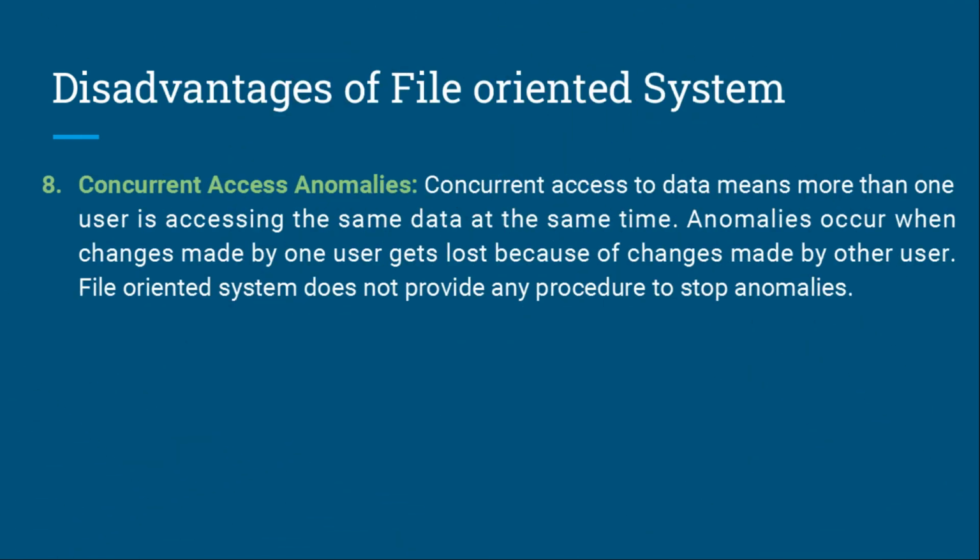Concurrent access anomalies. Concurrent access to data means more than one user is accessing the same data at the same time. Anomalies occur when changes made by one user get lost because of changes made by another user. A file-oriented system doesn't provide any procedure to stop anomalies. For example, consider an operation to debit an account.